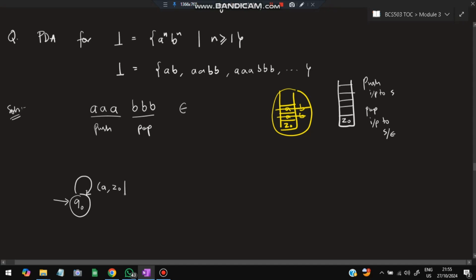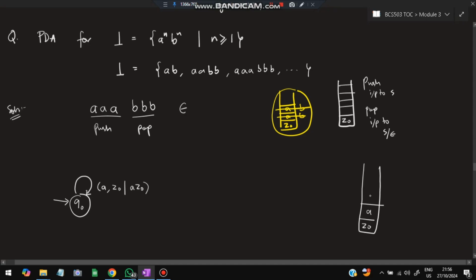After this, what is the status of the stack? The stack now has A on top. Z0 is here and A I have pushed, so it is A Z0. The top two elements I have to write are A Z0. Now, if the input is A and the top of the stack is Z0, then it will become A Z0. If the top of the stack was Z0 and I put an A here, then only this will be considered A Z0.